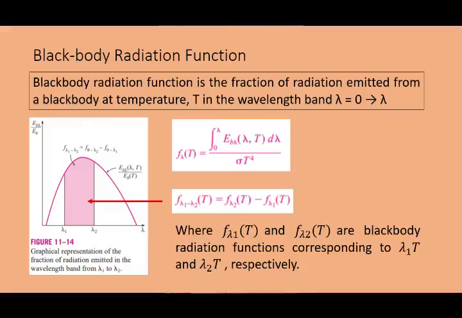Next is the black body radiation function. The black body radiation function is the fraction of radiation emitted from a black body at temperature T in the wavelength band from 0 to lambda, as you can see in the graphical representation of the fraction of radiation emitted here.